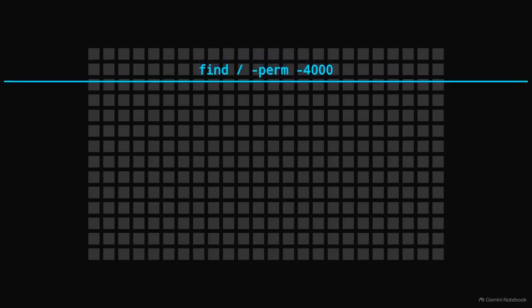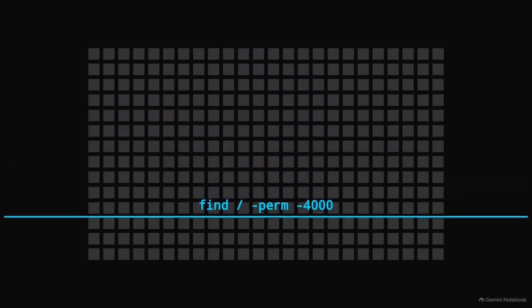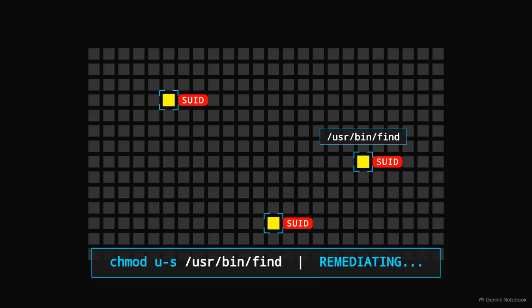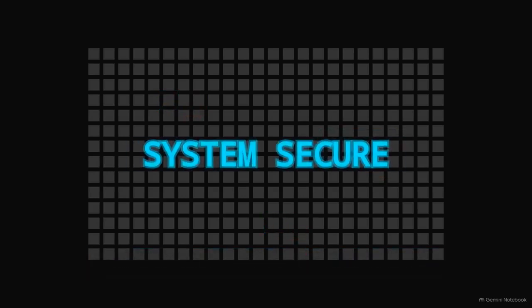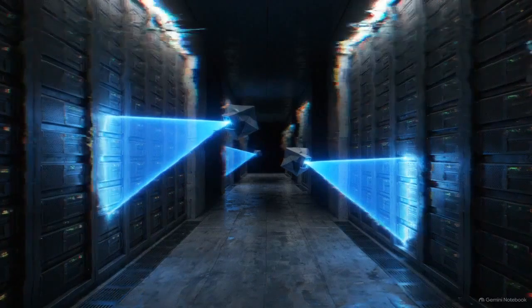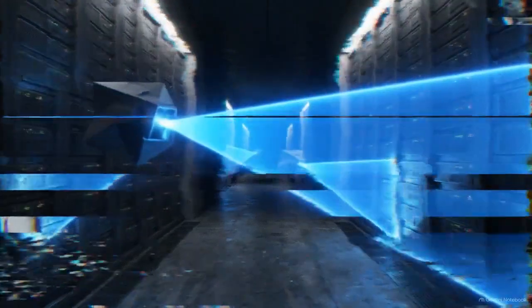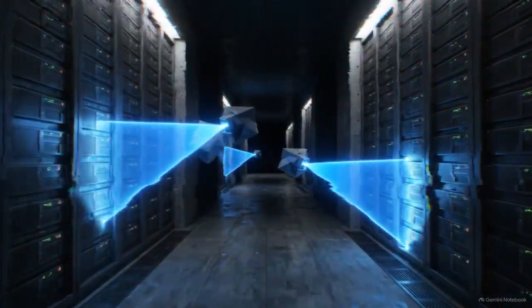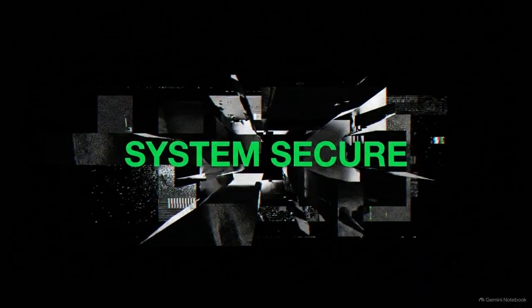Running find / -perm -4000 sweeps the file system to identify every binary carrying that SUID tag. Once identified, we use the chmod command to strip the SUID bit from any utility, like find, that doesn't require it for core system stability. Effective security requires the active, continuous auditing of internal trust and permissions to ensure these gaps don't exist. The vulnerability is patched. Dark Knight's session is terminated.